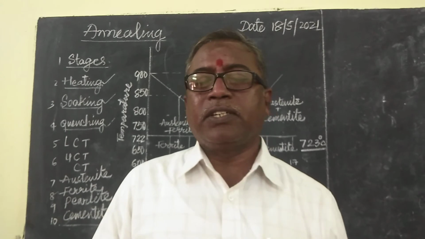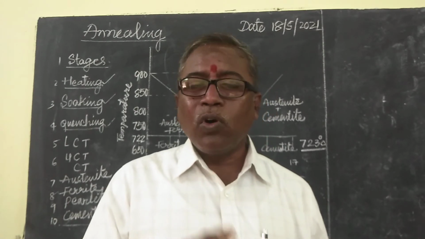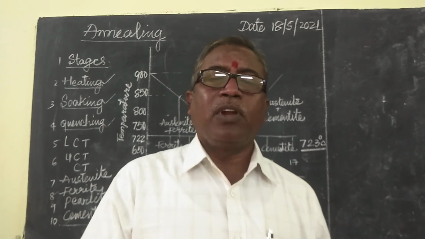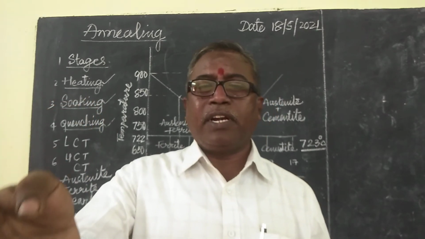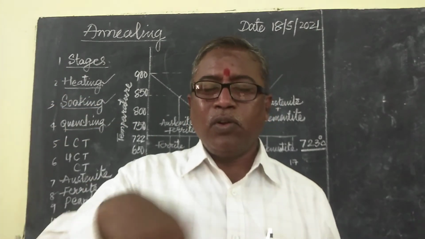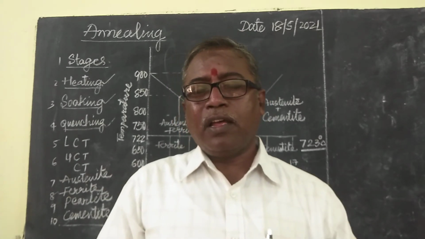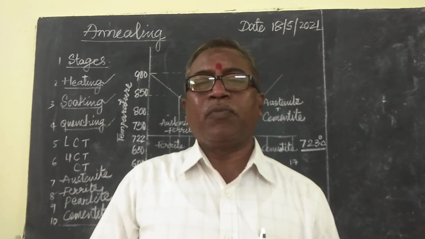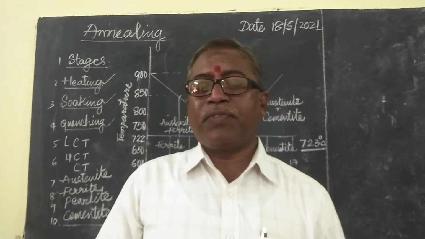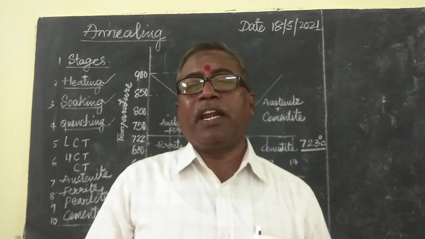Then next, case hardening means only the outer surface. For example, you see every day the blacksmith doing hardening for an axe and sickle. That is outer surface hardening, we can say case hardening.